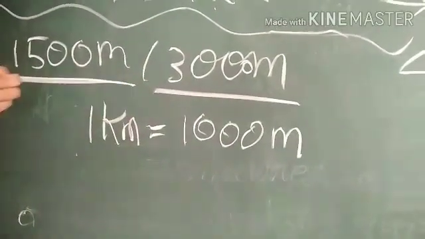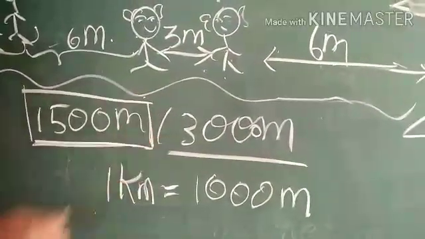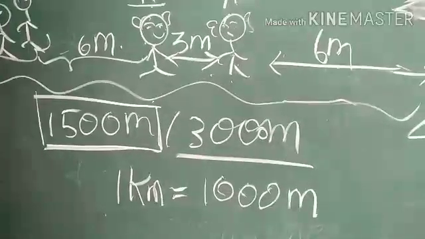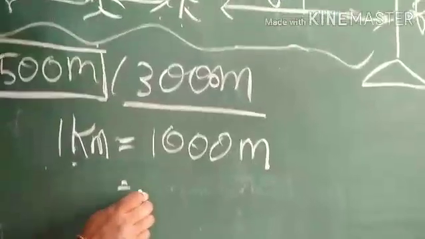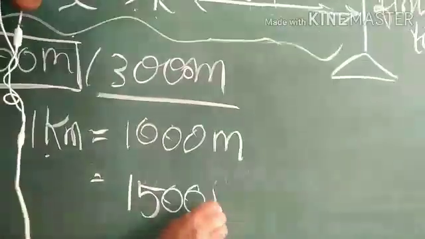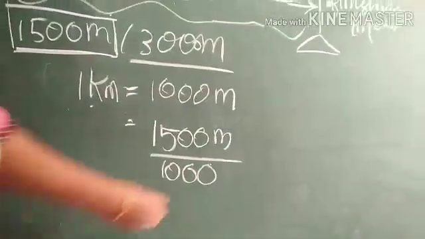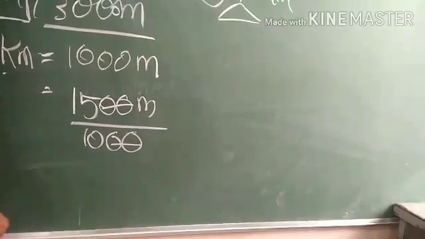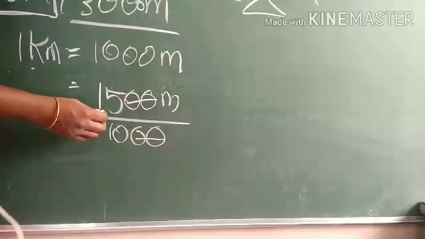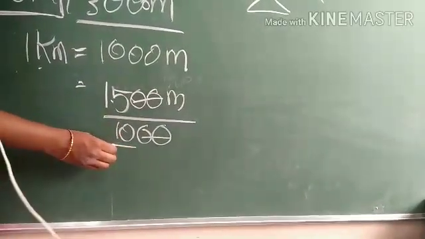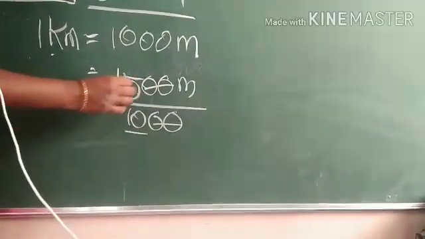Now I need this 1500 meter in kilometer. What do we have to do? If 1 kilometer equals 1000 meter, then for 1500 meter we have to divide 1500 by 1000. 2 zeros cancel, and we have to put the decimal point 1 digit from the right because we are having 10. If it is 100, we have to put the decimal point 2 digits from the right.